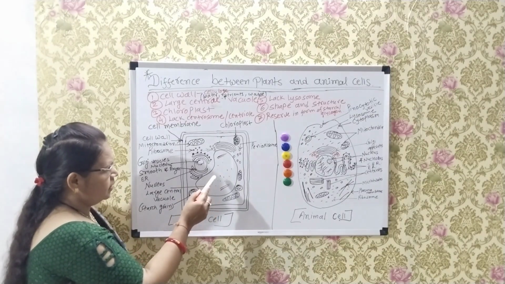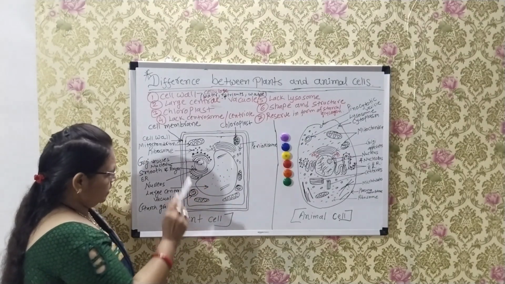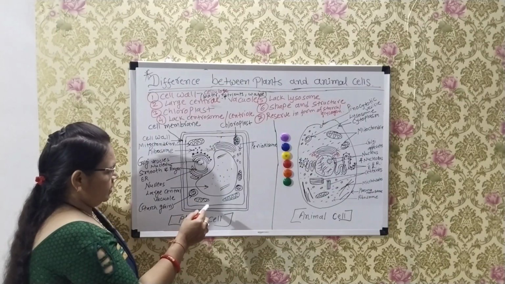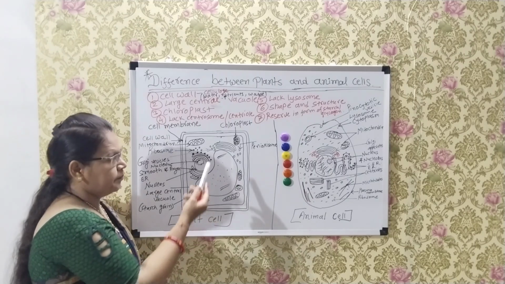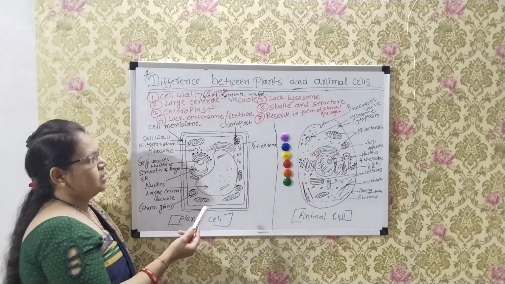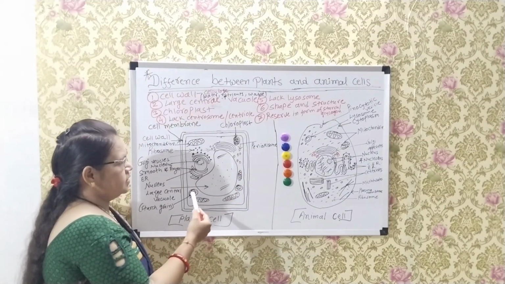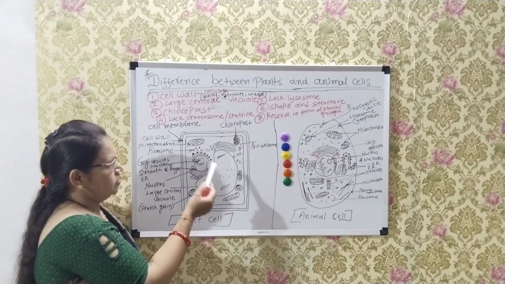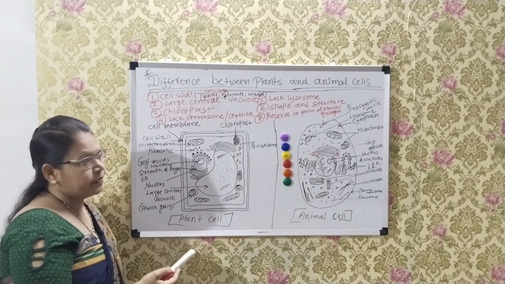It is a single largest vacuole found in plant cells. Some starch grains are found in plant cells. Chloroplast is also found in plant cells and is responsible for photosynthesis. With the help of chloroplast, plant cells make their own food. So this is the structure of plant cells.